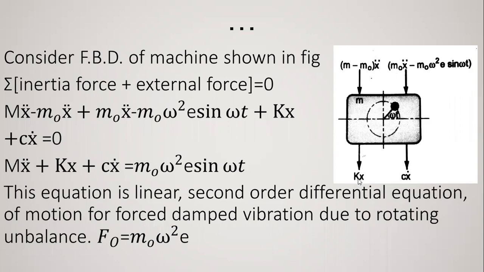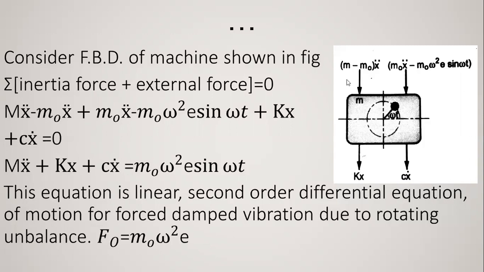Kx is the spring load, or you can say the stiffness load. c x dot is the damping force. So a total of four kinds of force are acting on the system, right.